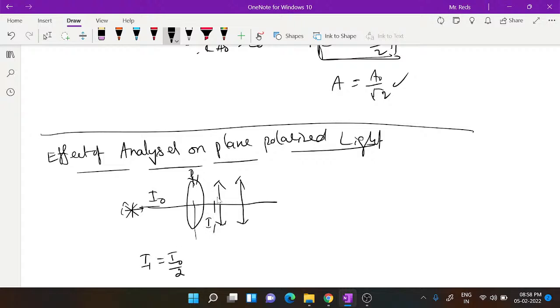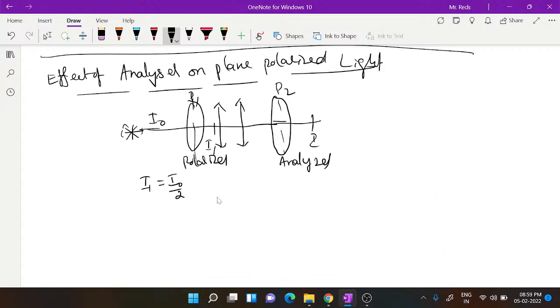If the incident intensity of unpolarized light is I naught, then it will be I naught by 2. This is again allowed to pass through another polaroid P2, which we call the analyzer. The other one can be called the polarizer. Depending on the orientation of the analyzer, the intensity here we can call I2 or I. It depends on the intensity passing through, which here is I naught by 2.